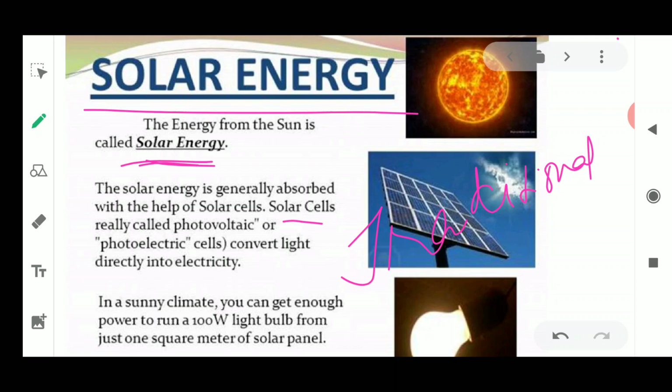Similarly, solar energy has been utilized for the preservation of fruits and vegetables. So we have seen the traditional uses of solar energy, but these are the direct utilization of solar energy.